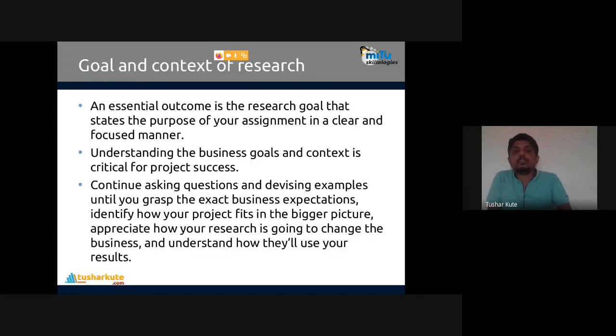Goal and context of research. Essentially, the essential outcome is the research goal, to state the purpose of your assignment in a clear and focused manner. Why are we creating this project? Why are we using this particular data? Understand the business goals, context, and critical project success.